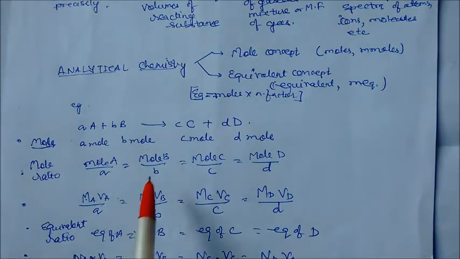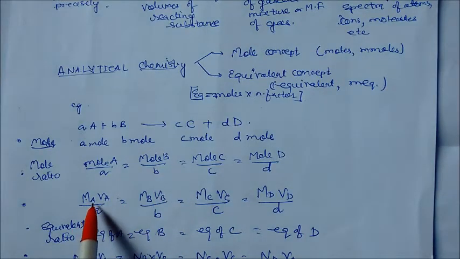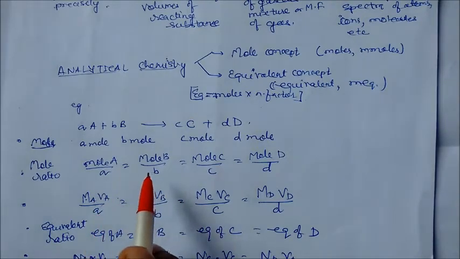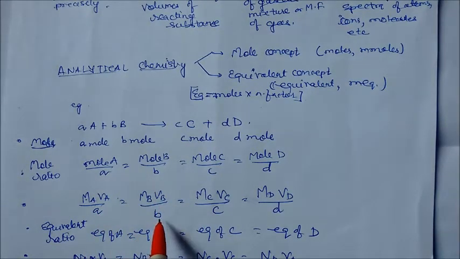Or we can convert the mole ratio in terms of molarity. Molarity of A into volume of A is nothing but the mole of A. Similarly, molarity of B into volume of B gives the mole of B, and molarity of C into volume of C gives the mole of C, equal to molarity of D into volume of D by d. So it is the same only. This is the mole concept.